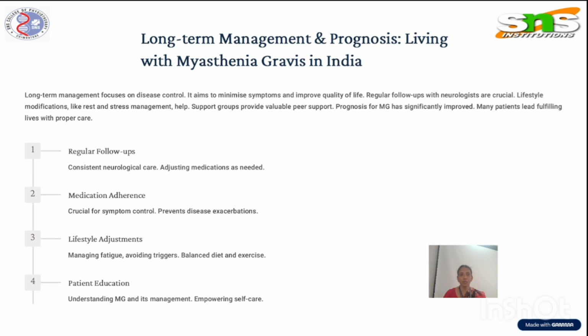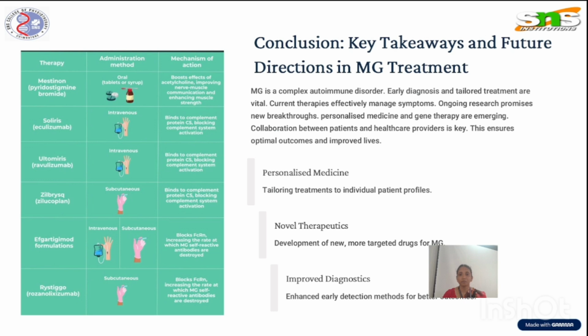Long-term management includes regular follow-up, medication adherence, lifestyle adjustments, and patient education, which are crucial in living with myasthenia gravis. It aims at minimizing the symptoms and improving the quality of life. To conclude, personalized medication tailored to the individual patient profile, novel therapeutic approaches and improved diagnostics are needed in treating myasthenia gravis. Thank you.